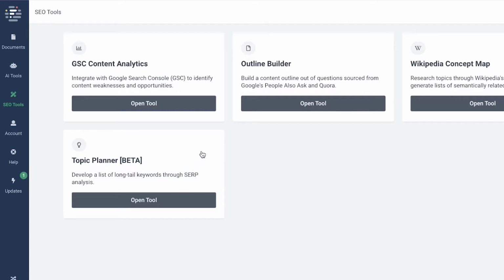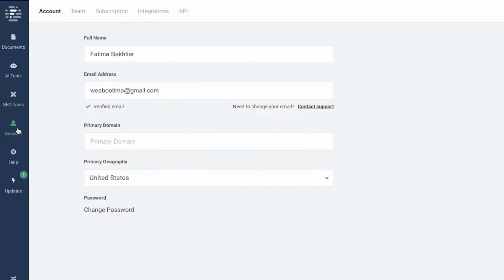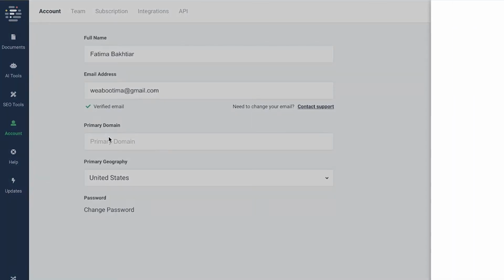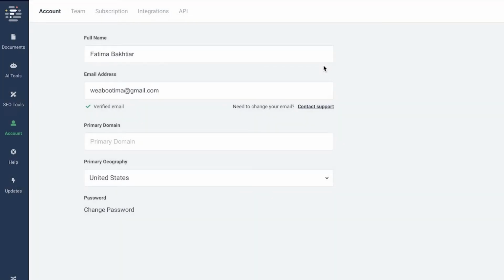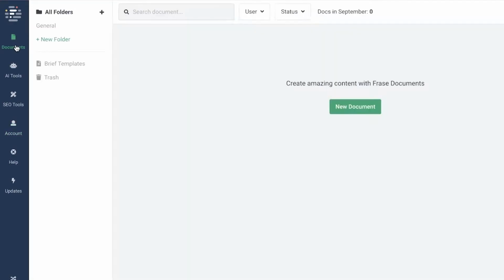And you also have a simple topic planner. Then you have your basic account information, and then you just have your help section and the update section. So in this way, you can get started with using Frase.